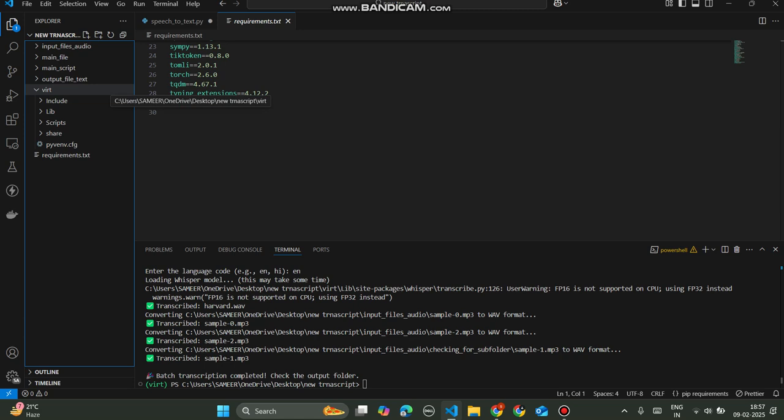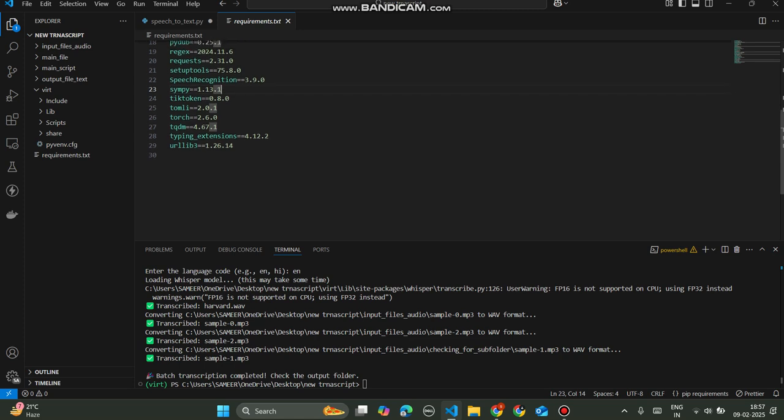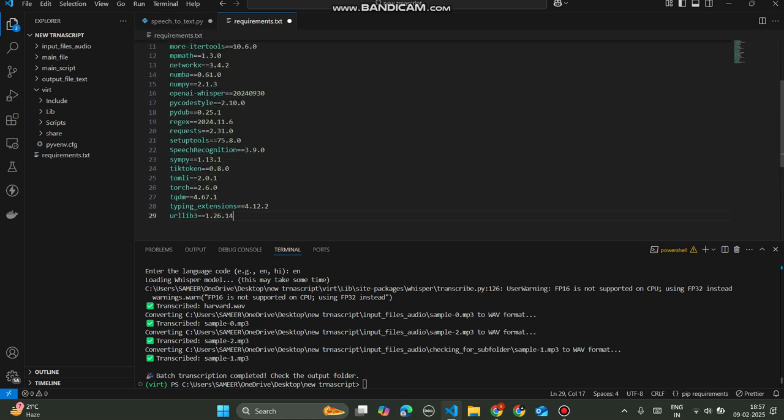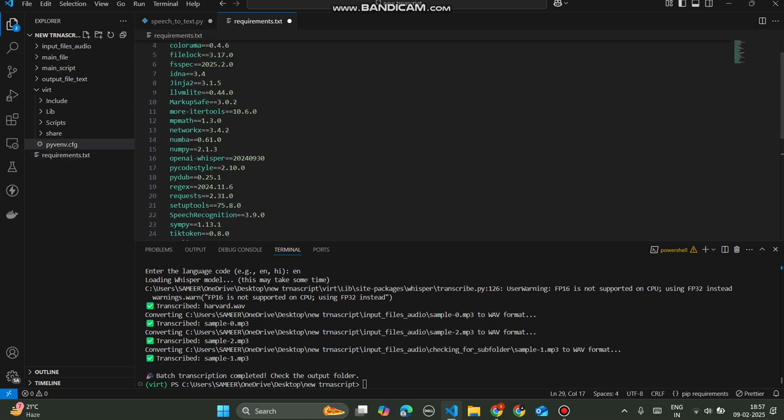So I'm using a virtual environment. It gives a virtual container, so all of these dependencies are saved in a proper safe container, and they won't have any issue with the other global dependencies present on my system. So that's basically why I've used the virtual environment.